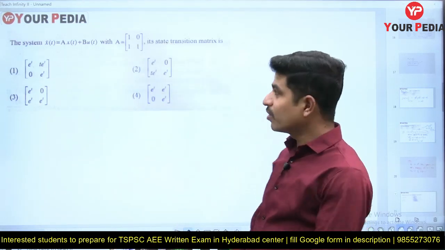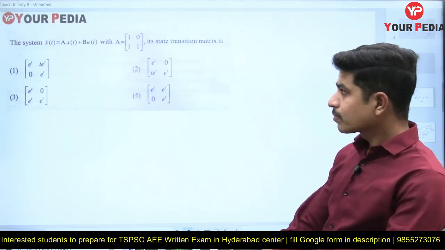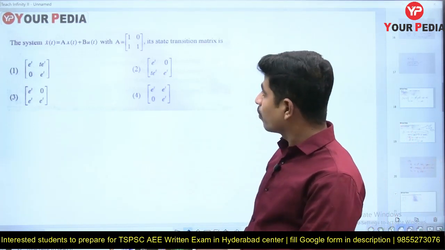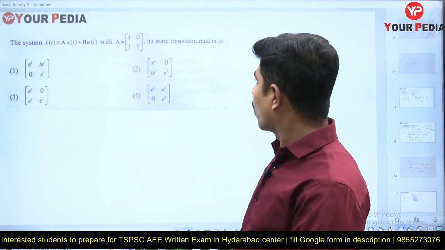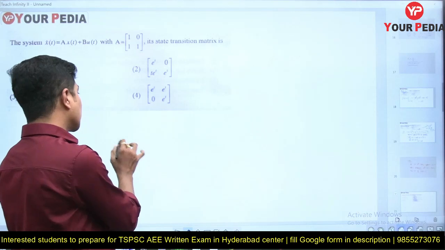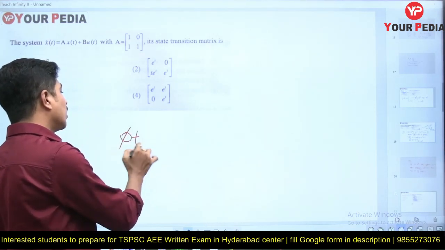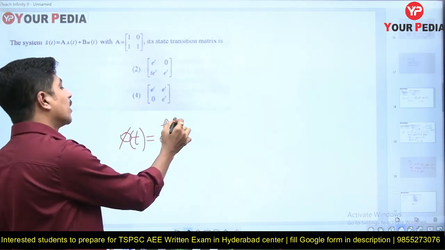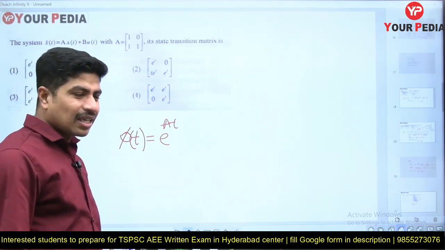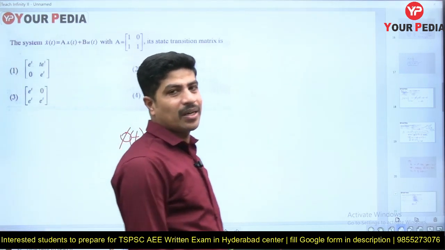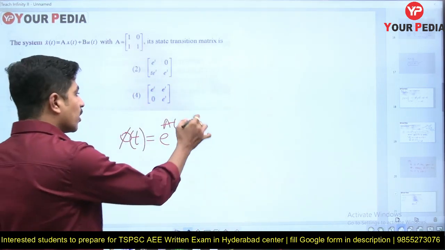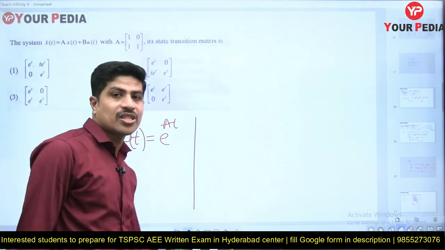This question also, just with direct inspection we can answer it. What is it saying? The system x dot of t is equal to A into x of t plus B into u of t, with A equal to [1 0; 1 1]. The state transition matrix is. We all know that the state transition matrix phi of t is equal to e power At. But calculating this e power At is time taking. I won't say it is difficult, but it is time taking. Apart from that, there is a shortcut for us. We have some properties of this state transition matrix.